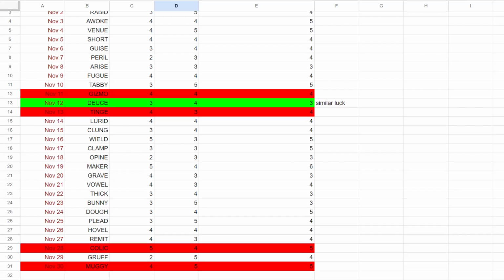That green highlight there with Deuce is because I put similar luck. I got Deuce from just a single green E in 3. Squirtle got Deuce from a single yellow E in 3 guesses with my starting word. With Slate, it got a normal 4 guesser, but with my starting word, it got very lucky.